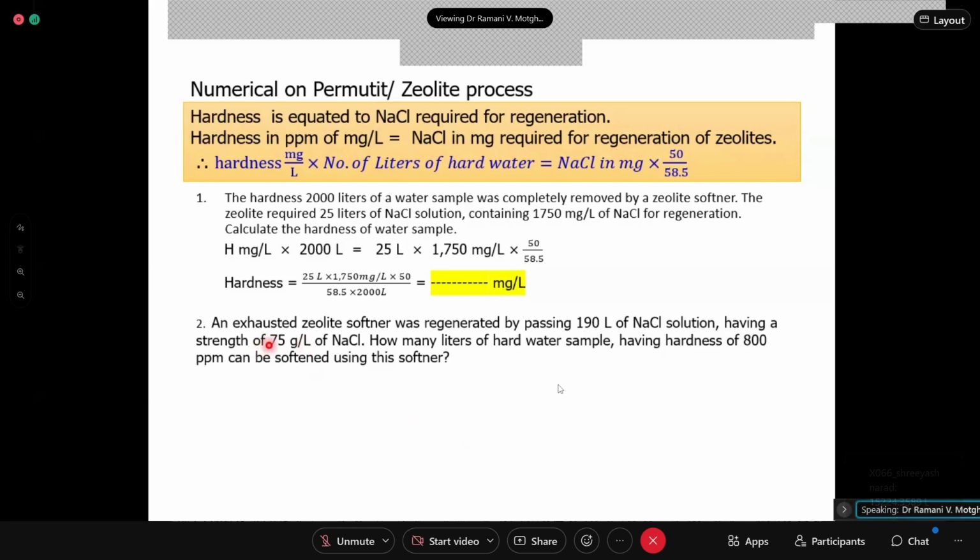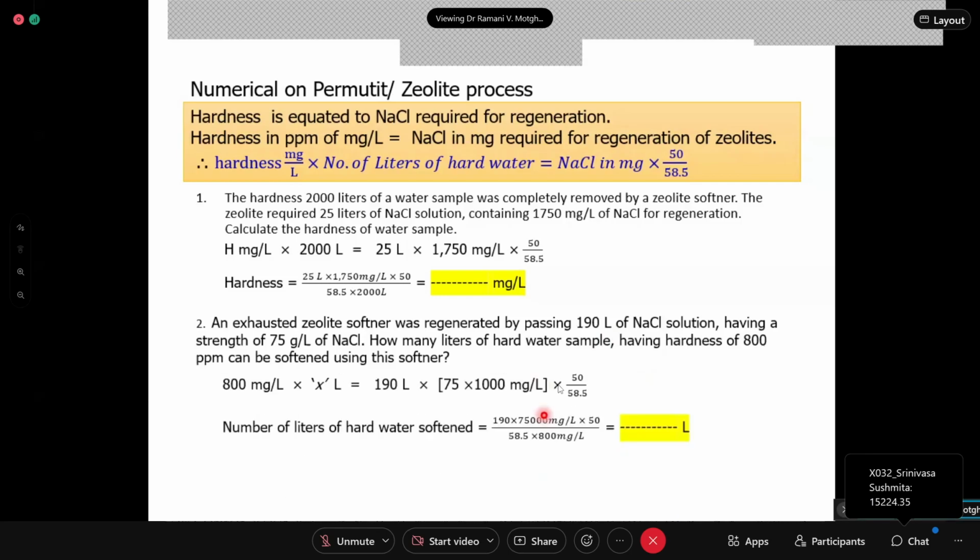So to equate your left hand side of 800 ppm to your right hand side, you have to multiply this by 1000. So it will be 75,000 milligrams per liter of NaCl into 190 liters into 50 by 58.5, and then try to get the answer.